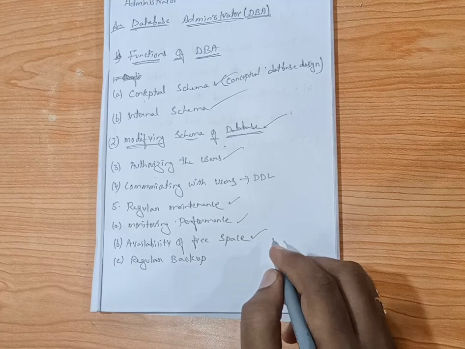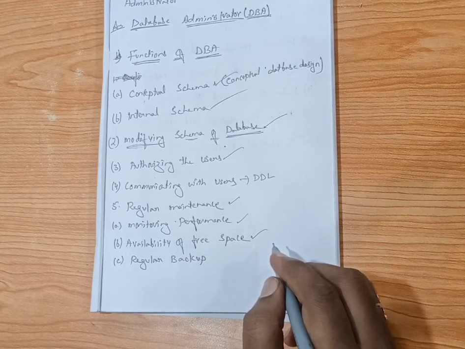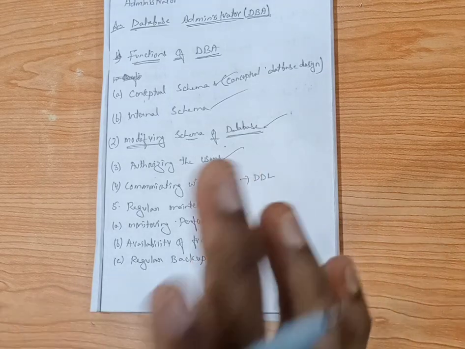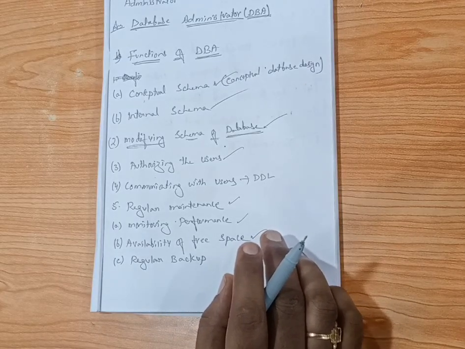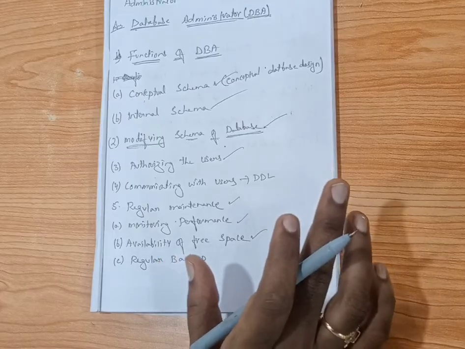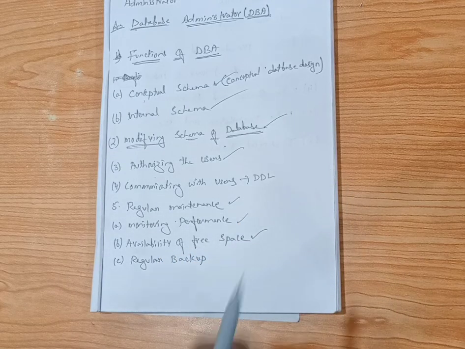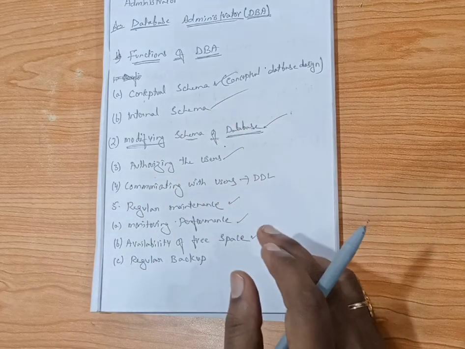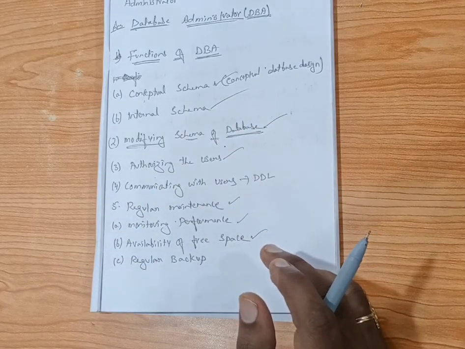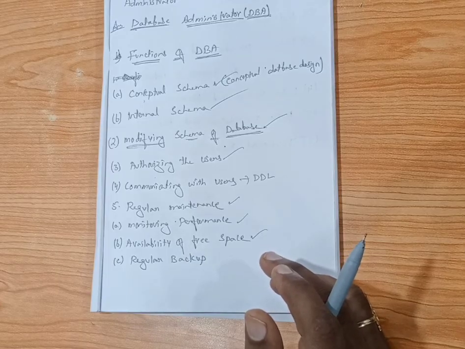Otherwise, once 1 GB is filled, immediately one more slot is available in the CPU. So they are going to maintain one more memory card. Otherwise the hard disk is going to fill up, so immediately we have to maintain an external hard disk. With the help of an external hard disk, we are going to store more and more data. So the availability of space also plays an important role in a database.